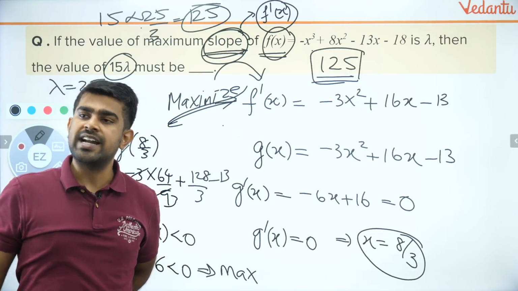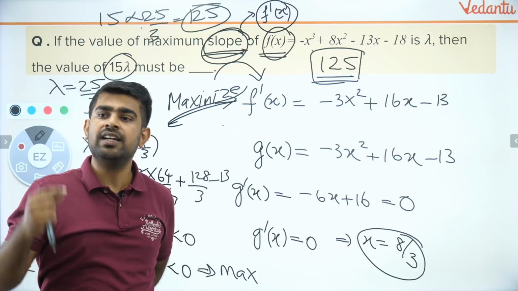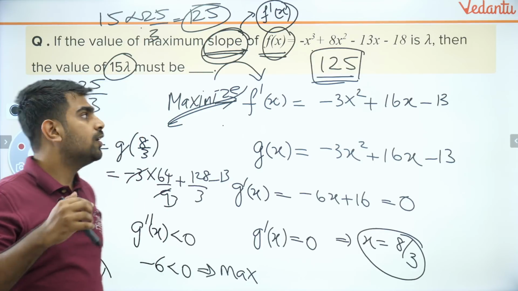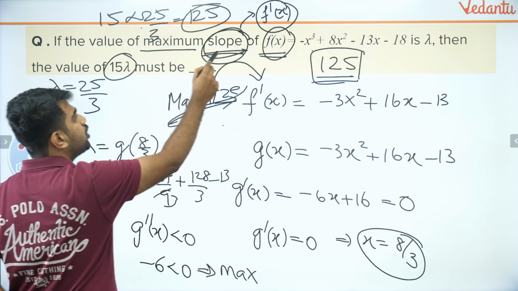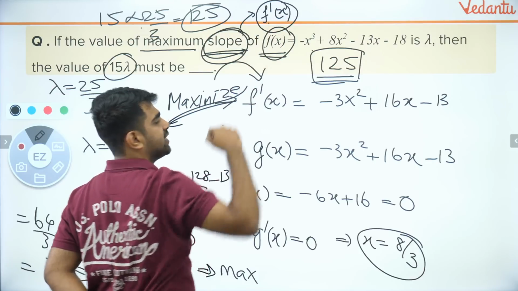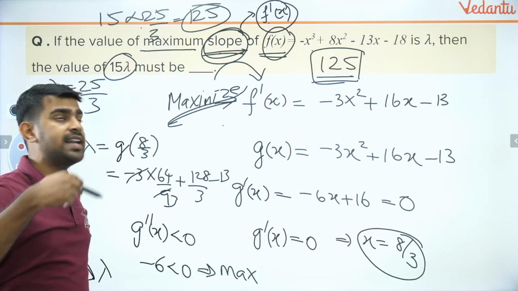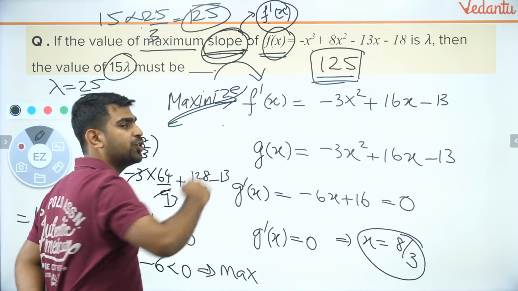Kanishk, Sharafat, Anusha, all of you are asking the same question. Let me repeat it again. They are asking you maximum slope. So I have to find out f dash of x, which is the slope equation. Getting it? Which shows you how the slope is changing. And after that only I start my procedure, Sharafat.